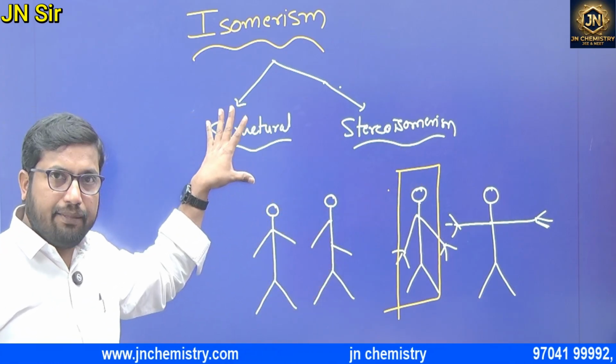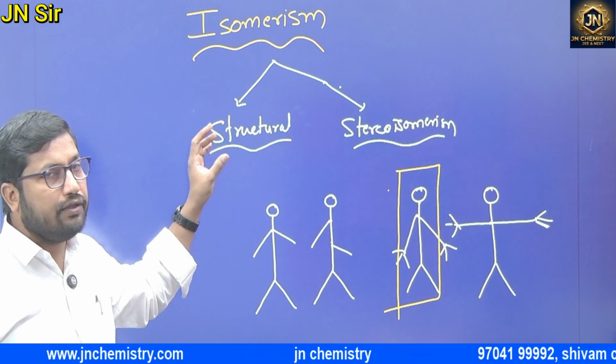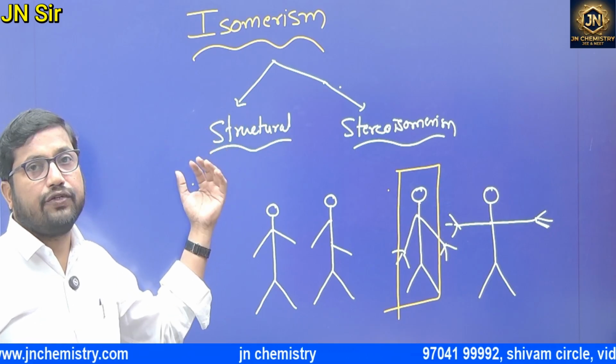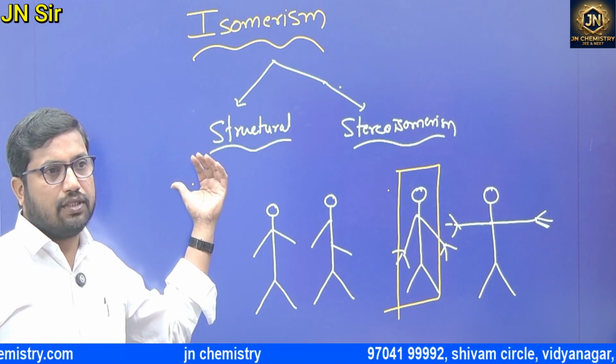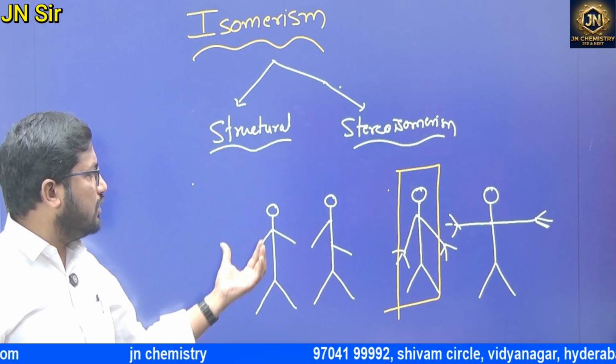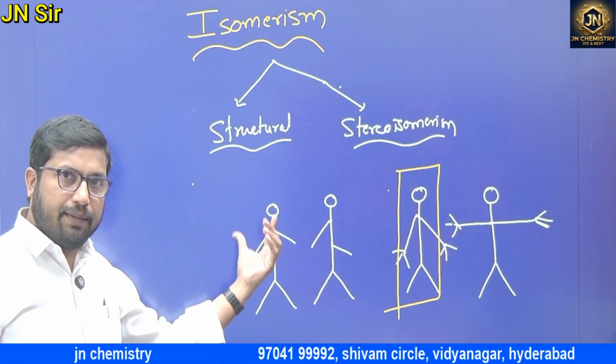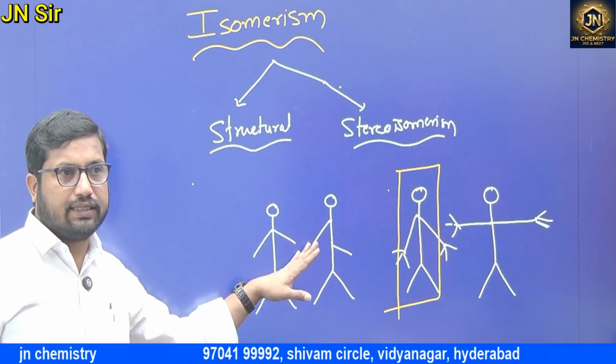Compounds which have the same molecular formula. With structural isomerism, we could say constitutional isomerism also. Here the molecular formula is the same, but the entire structure is different.